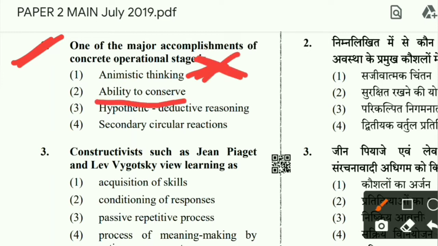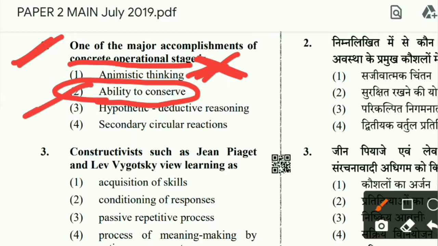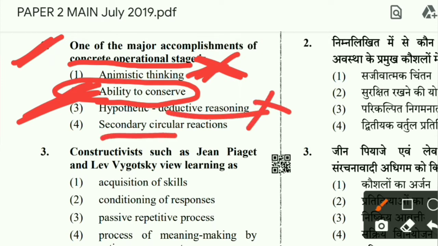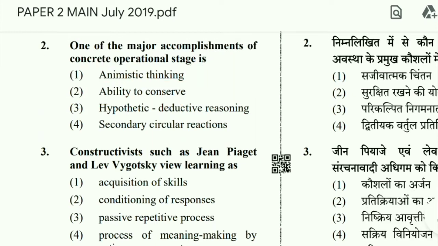Ability to conserve is the correct option, because the child does not have conservation ability at the pre-operational stage, but this comes at the concrete operational stage. Hypothetical deductive thinking comes at the fourth stage, and secondary circular reactions at the first stage. So ability to conserve is the correct option.